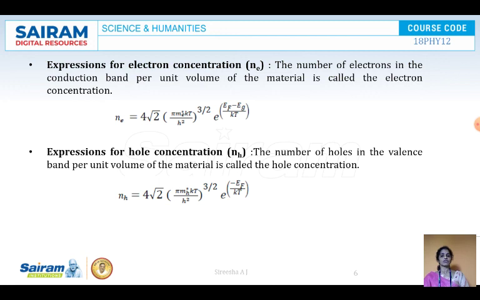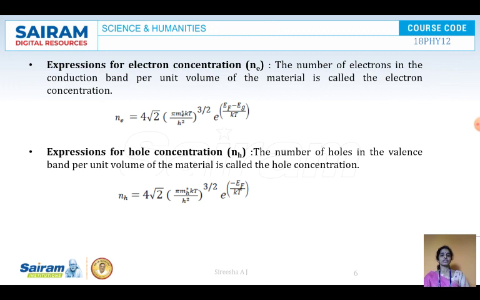Similarly, for the expression for the hole concentration, where are the holes available? Holes are always in the valence band. So the definition goes: the number of holes in the valence band per unit volume of a material is called the hole concentration. So NH is given by 2 (2 pi mh* kT by h squared) whole to the power of 3 by 2 into e to the power of minus EF by kT.